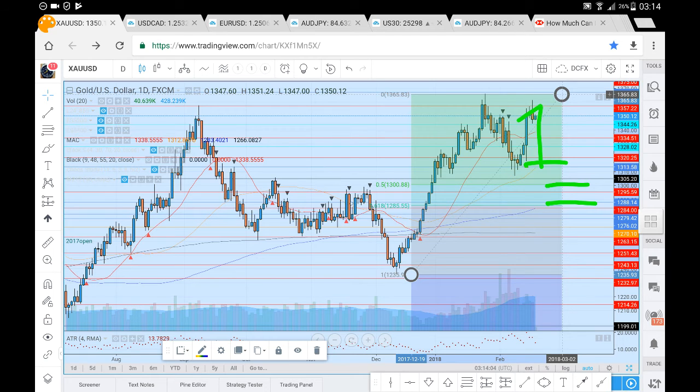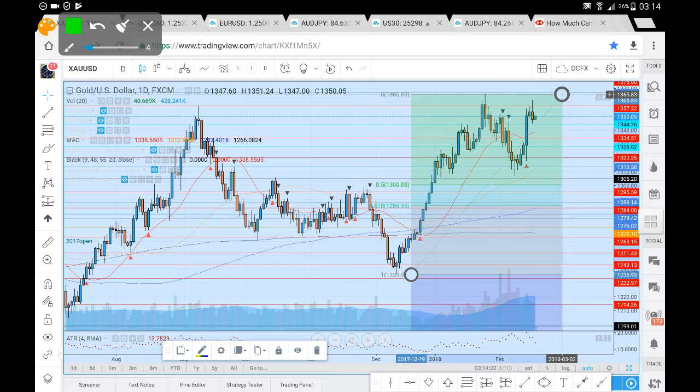We do have quite a bit of support before we get down there, especially like this swing low here or this swing high. That swing high obviously lines up perfectly with 1305. 1305 is pretty much the level that we came down to before we found support and saw that buy side momentum come back into the market.